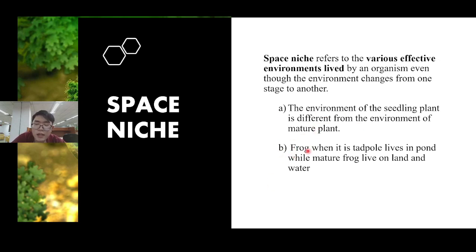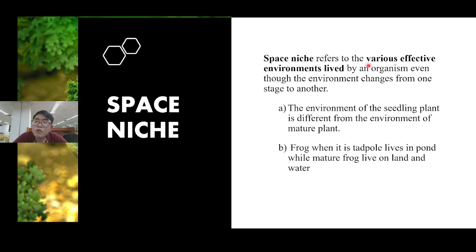Maybe now you understand. Take the frog, which I think you know well, because the young of a frog is a tadpole. Tadpoles live in ponds. They cannot live on land, right? But when it matures and becomes an adult frog, it can live on land and in water.